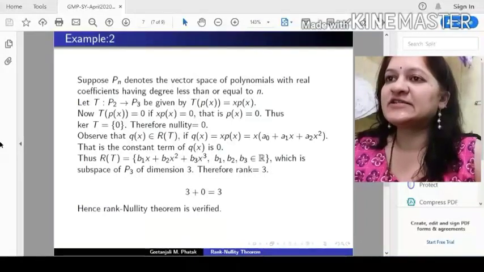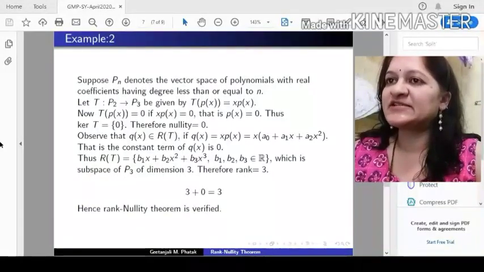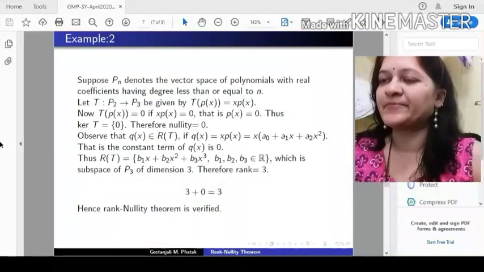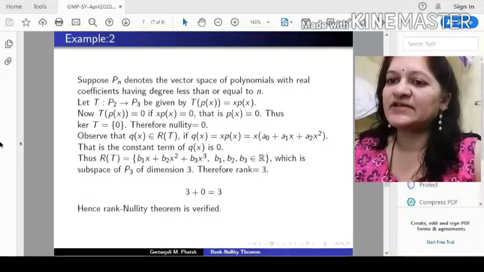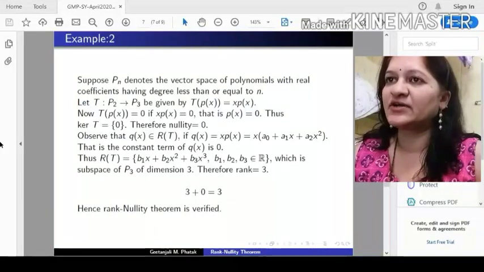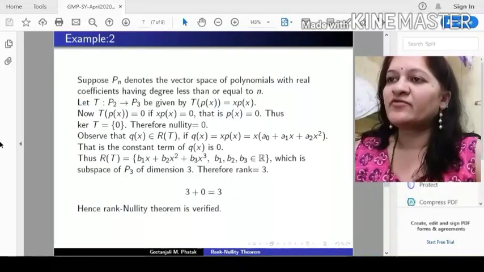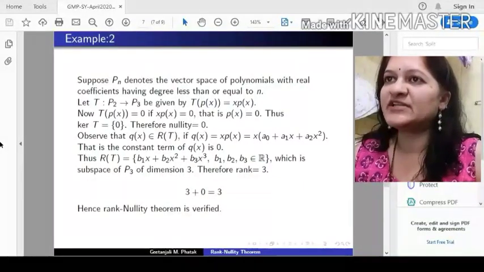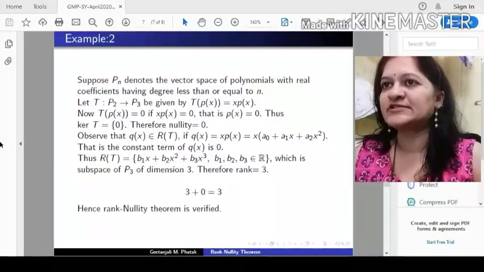Now we know that this is a subspace of P3. And what is basis of this subspace? x, x square, x cube. That means dimension of this subspace is 3. Therefore rank, which is dimension of range, is 3. Hence the rank nullity theorem is verified in this example. 3 plus 0 equal to 3, where 3 is the dimension of range, that is rank. 0 is the nullity, which is dimension of the kernel. This is equal to 3, which is dimension of the domain. Dimension of the domain is 3 because domain is P2, and we know that dimension of P2 is 3.